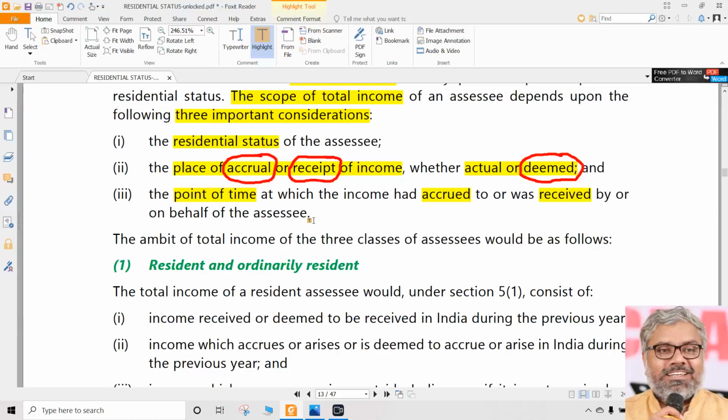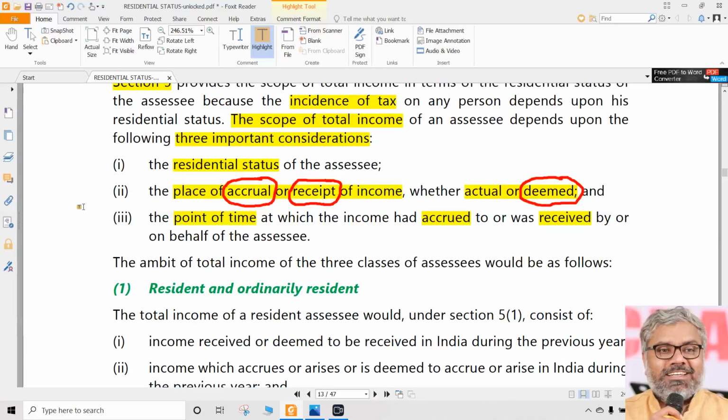That is the third point: the time point at which the income has been actually earned or received. The third one is, as I said, a normal point which we already know. And whenever something becomes taxable for a particular assessment year, naturally that should have been earned in the previous year. There is nothing new in the third point.